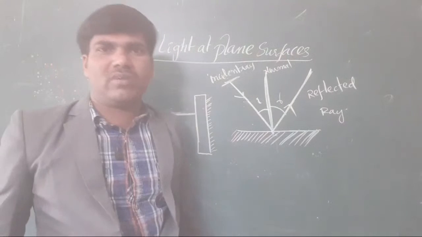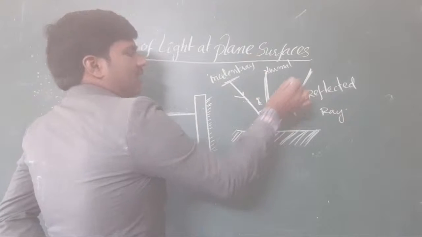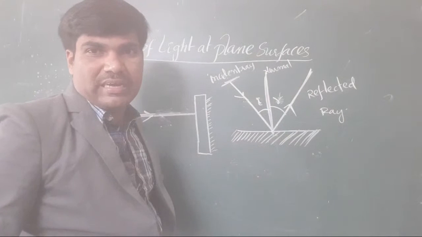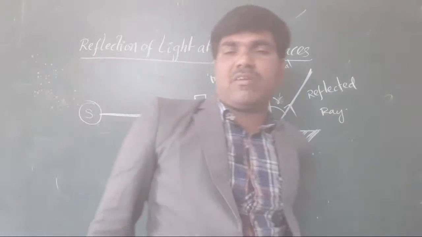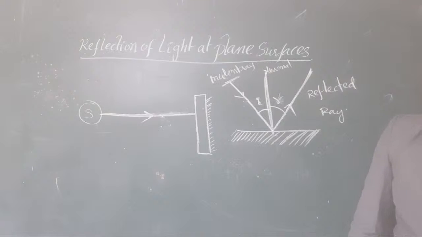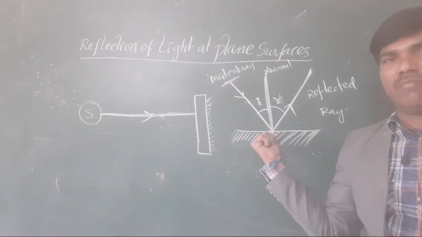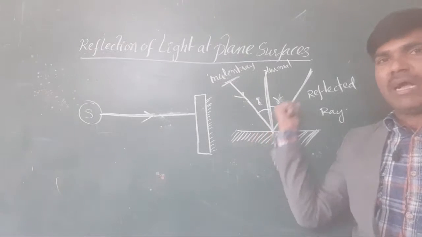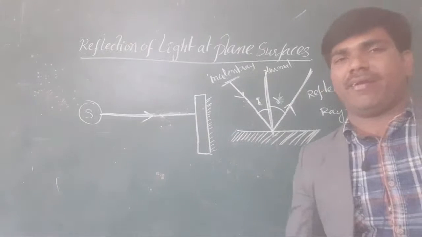Clear or not, all the students? This angle is called the incident angle. This angle is called the reflection angle. The bouncing back of light from the surface of an obstacle is called reflection. In another form, when an obstacle comes in the path of the light, it is returned back opposite to the direction in the same plane.